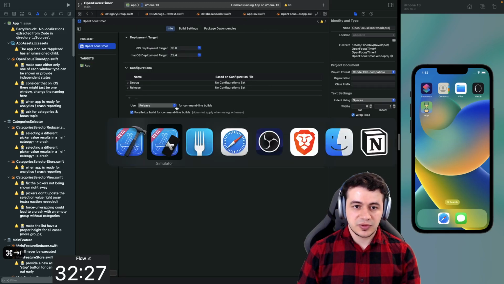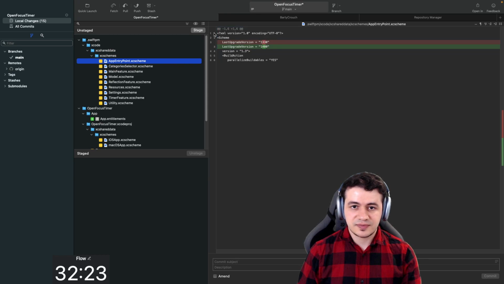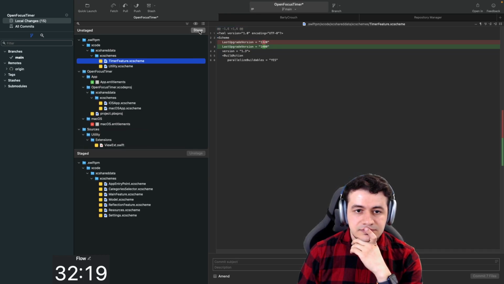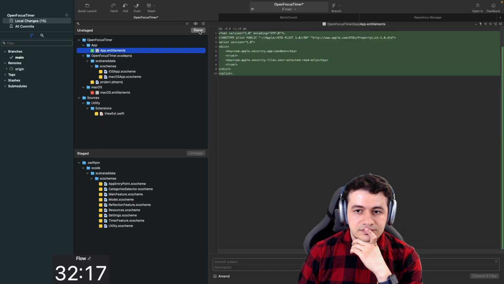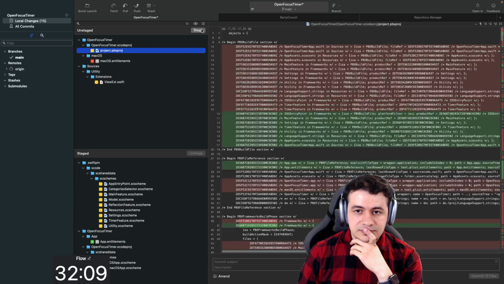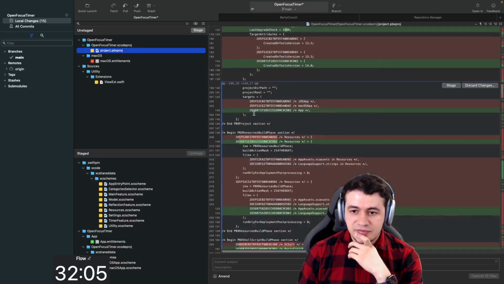I mean, we do support that, but I'm first going to commit the changes. That's already quite a bit of changes. New app entitlements has the same contents as macOS entitlements. And all the files that we have changed.